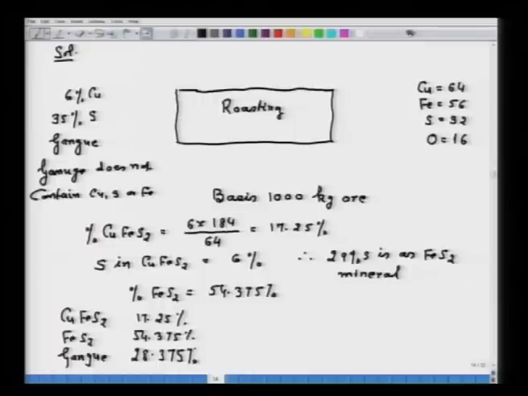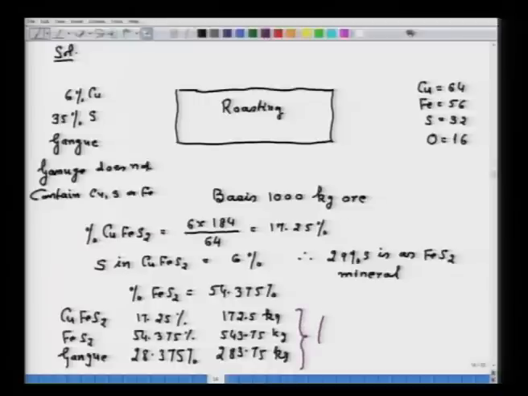So, in terms of weight, with 1000 kg ore as the basis, I have here 172.5 kg of CuFeS2, 543.75 kg of FeS2, and 283.75 kg of gangue, and this is the answer for 1. That is how you will be calculating the amount of mineral.